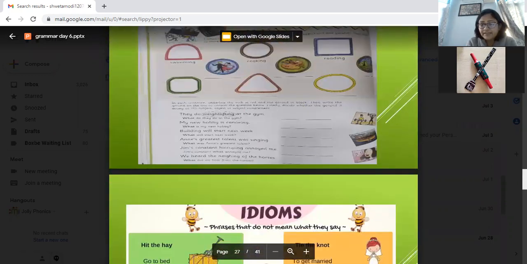Gerunds means adding ing. Any activity which has ing, any hobby if it has ing, we call it gerund. Singing is my hobby, dancing is my favorite activity. We should go for jogging. So you are having ing as an activity, reading activity, cooking activity, swimming activity, then it is a gerund.